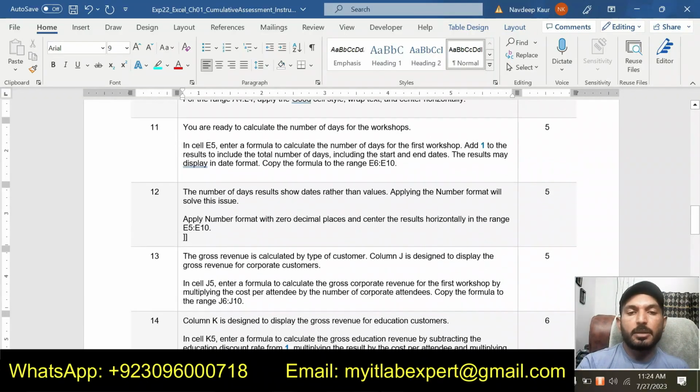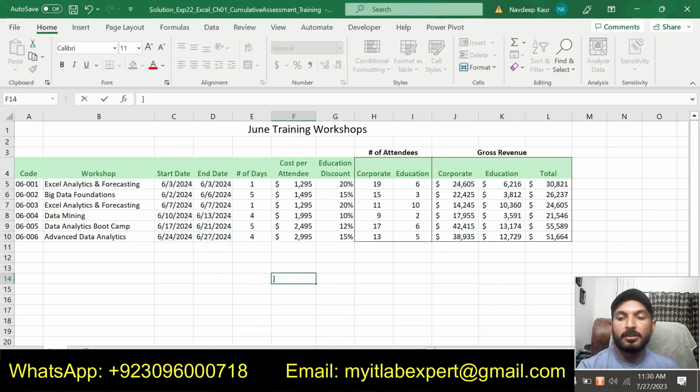Now for the remaining steps, I will just give you an overview so that you can complete this assignment on your own. I am going to show you the final version for this assignment. Now let me show you the final version. So this is the final version for this assignment. When you apply the remaining steps, you will get a final version like this.